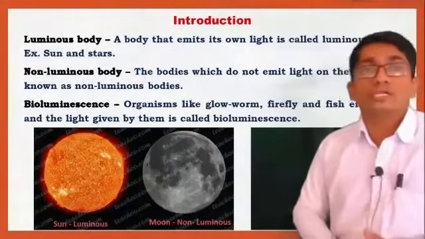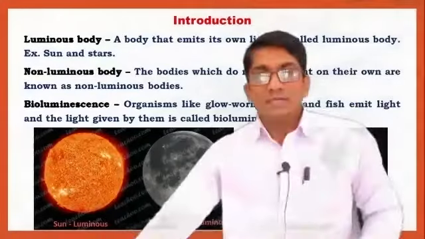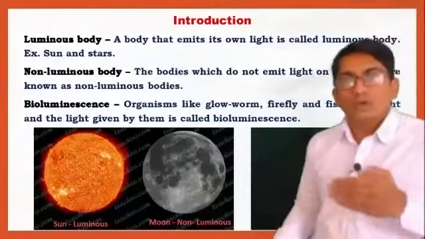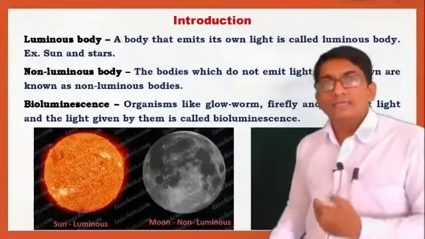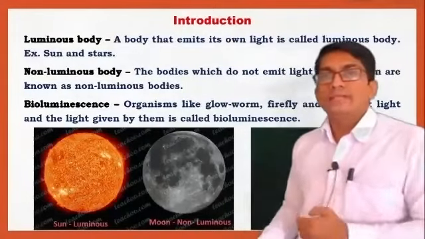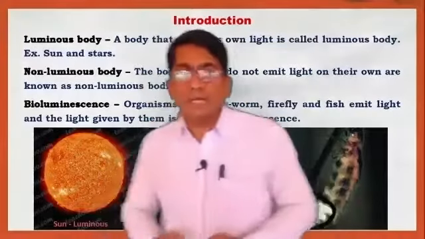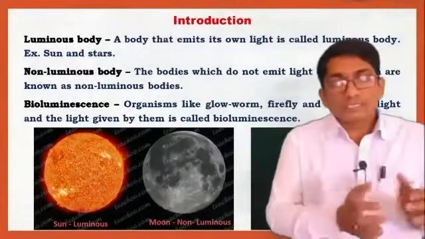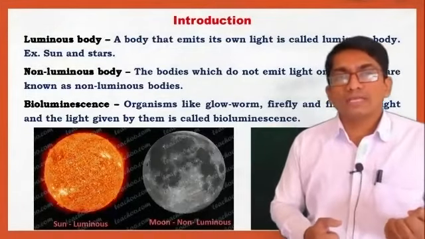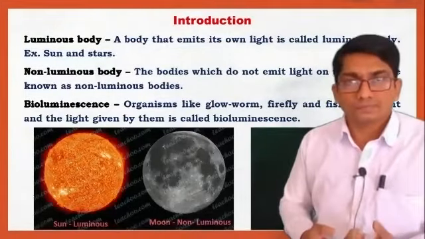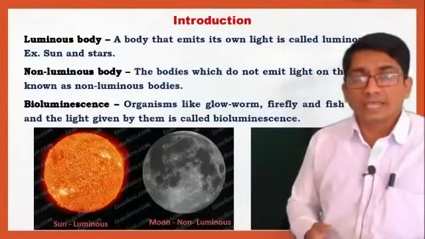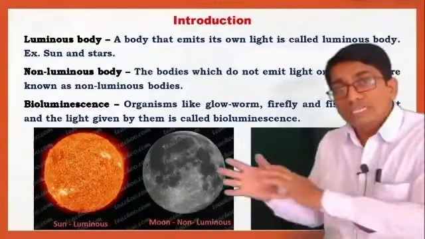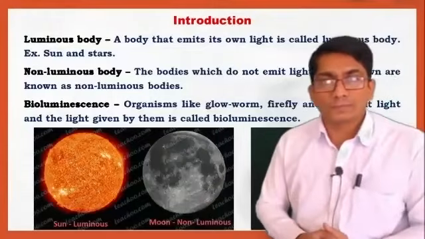These are non-luminous bodies. So what does bioluminescence mean? These are organisms that emit light, called bioluminescence.